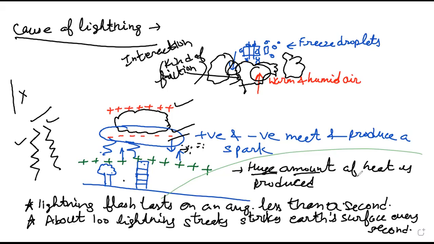Now this is for the lightning, but we know that along with the lightning, thunder sound is also there. So what we can say, a huge amount of heat is produced during their meeting, when the lightning is produced. This lightning will produce a large amount of heat. Now this heat will strike the air particles which are present nearby. Then the vibrations produced in the air particles will produce the sound which we hear, the thunder sound, right?